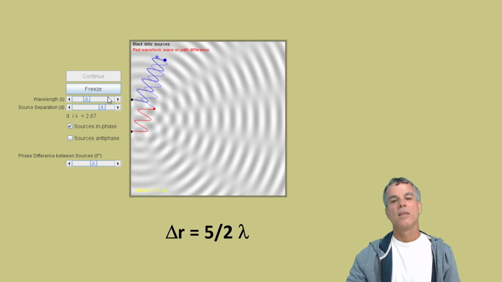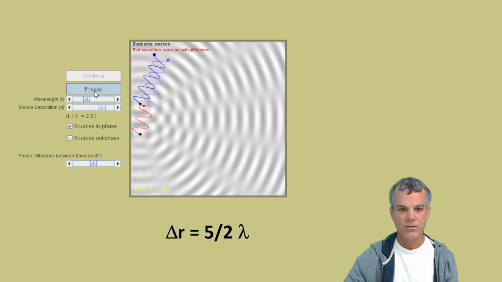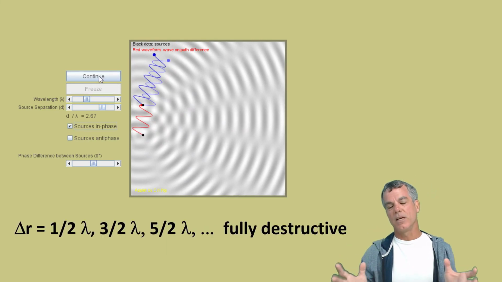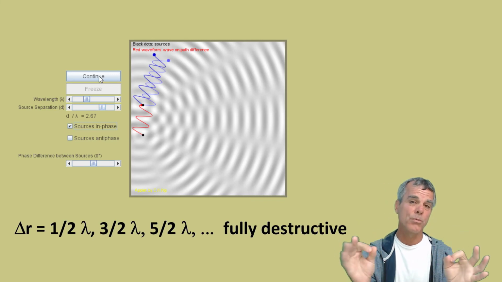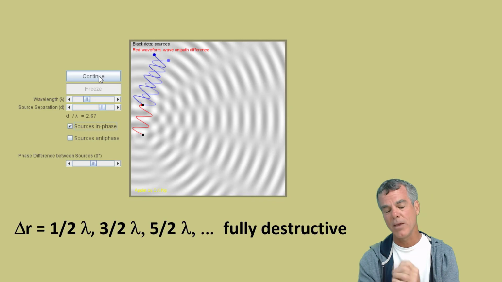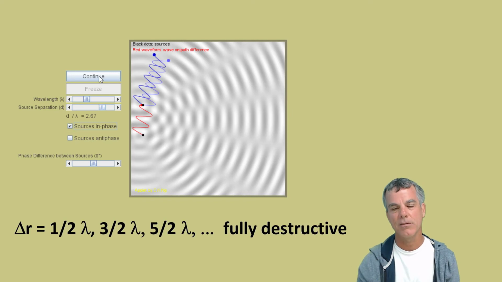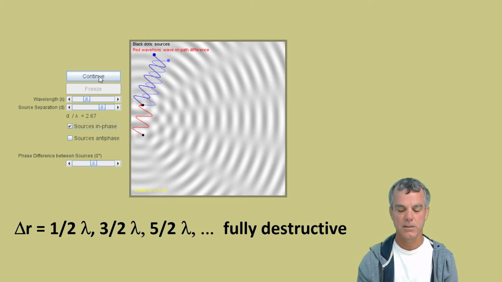So now the bottom wave is traveling 5/2 of a wavelength farther. So the condition for destructive interference is if delta R, the path length difference, equals a half a wavelength, or 3/2 of a wavelength, or 5/2 of a wavelength, and so on, then the waves are going to arrive at a point P exactly out of phase and produce fully destructive interference.